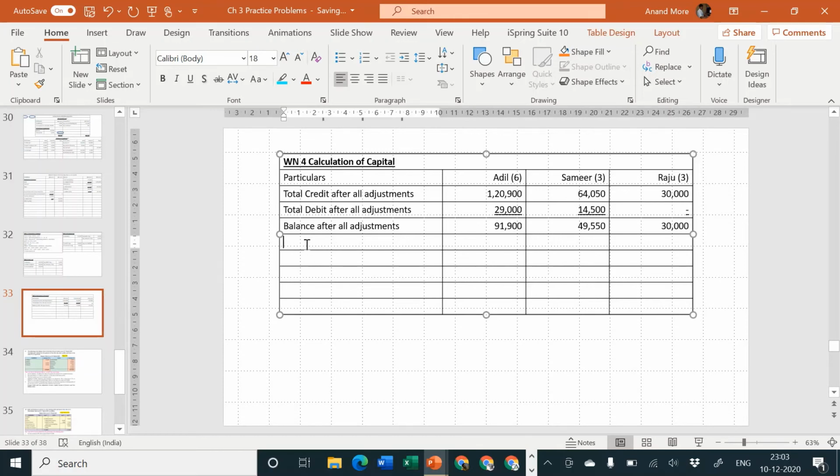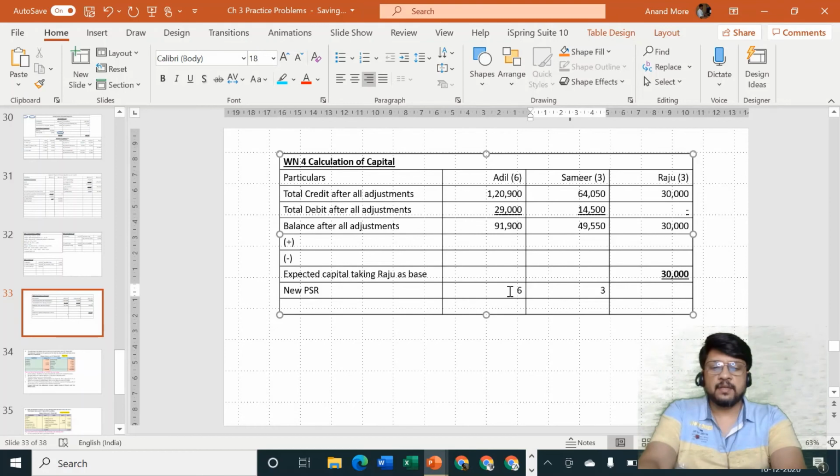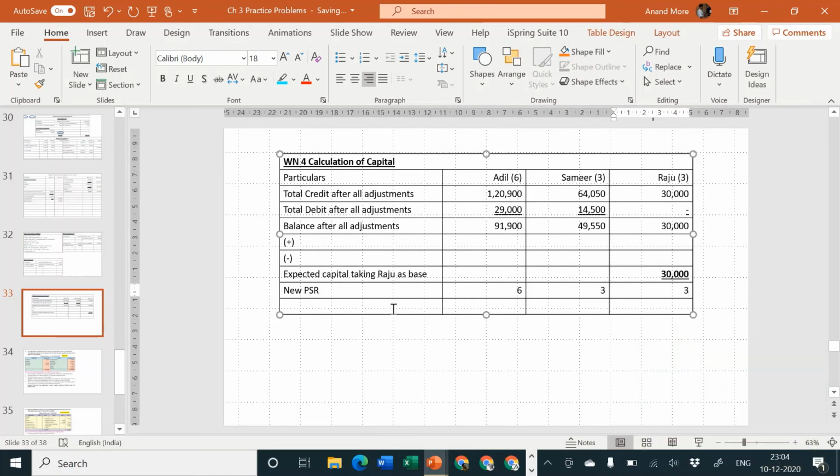Below this, we'll have to specify somebody may have to bring in extra capital, somebody may be eligible to withdraw some capital. Whatever remains will be called as expected capital, taking Raju as base. So Raju should be considered as 30,000. The ratio is already known to us, PSR. Which PSR? New PSR. New PSR was 6:3:3.